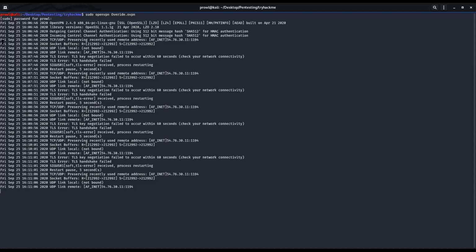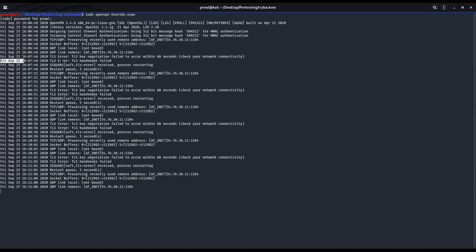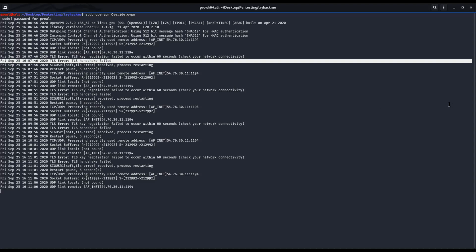Sir, this is the problem: one is this UDP link and one is this TLS handshake. Okay, just do Control plus C over here. Yes, done. Let's do ls. Okay, you only have one file over here. Override.ovpn. Can you go to your browser, TryHackMe profile?